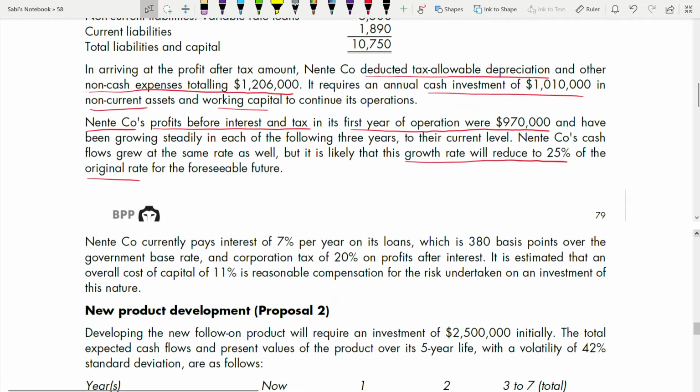Now, Nento currently pays interest at 7% per year. Why are they giving the 7% cost of debt? 380 basis points over the government base rate. And corporation tax is 20% on profits after interest. It is estimated that an overall cost of capital, so cost of capital is 11%, is reasonable compensation for the risk undertaken as an investment of this nature.